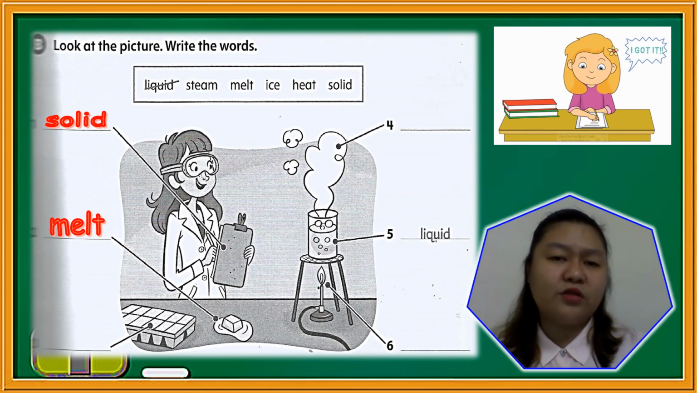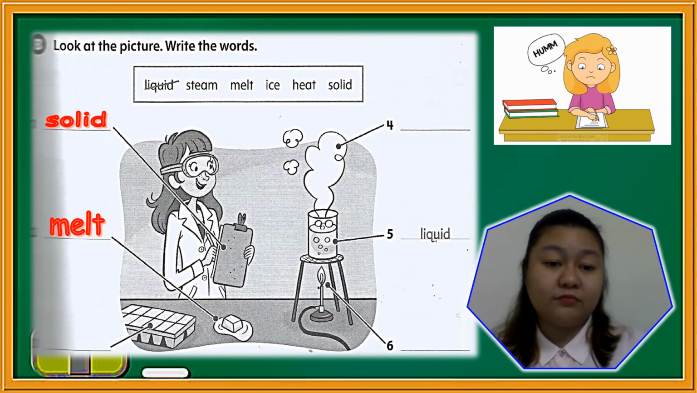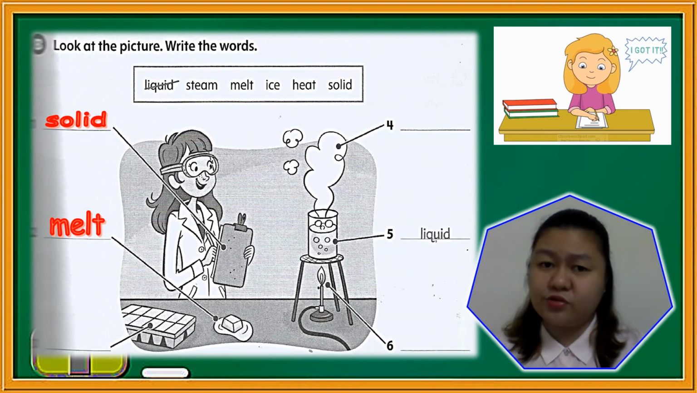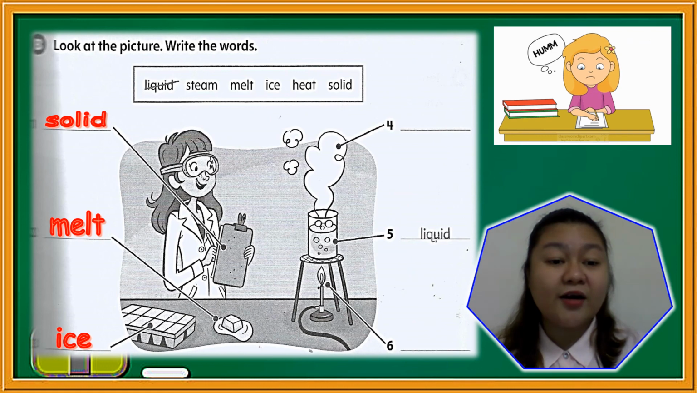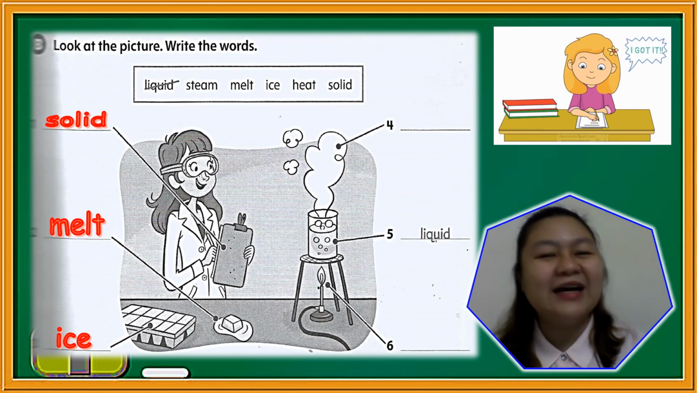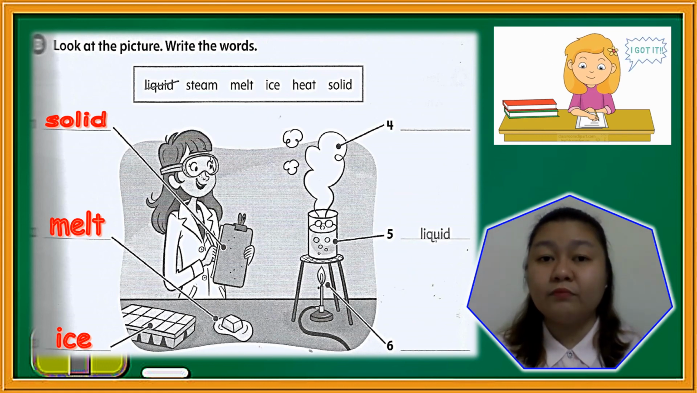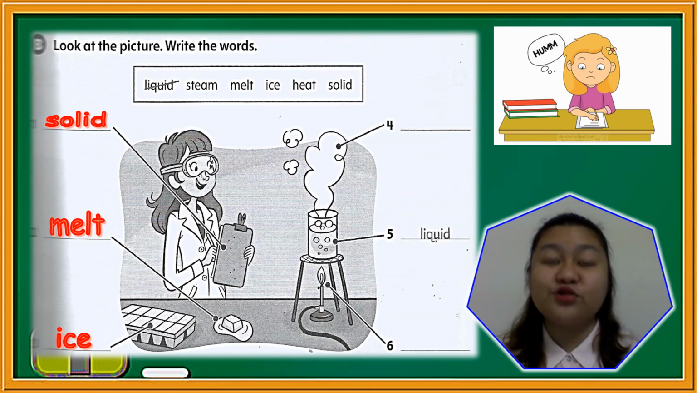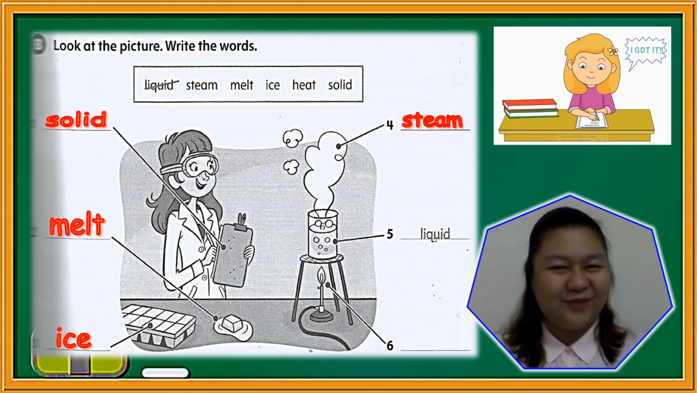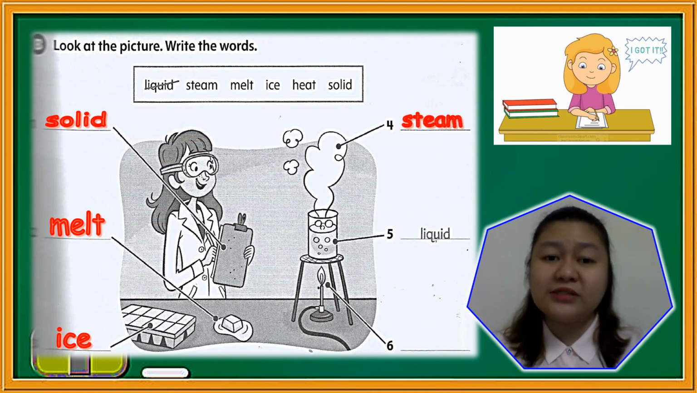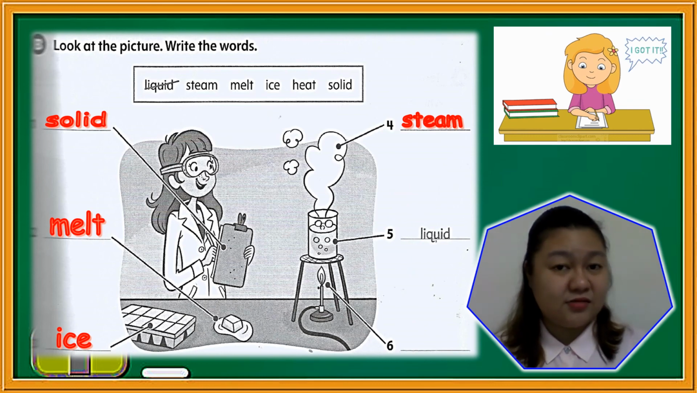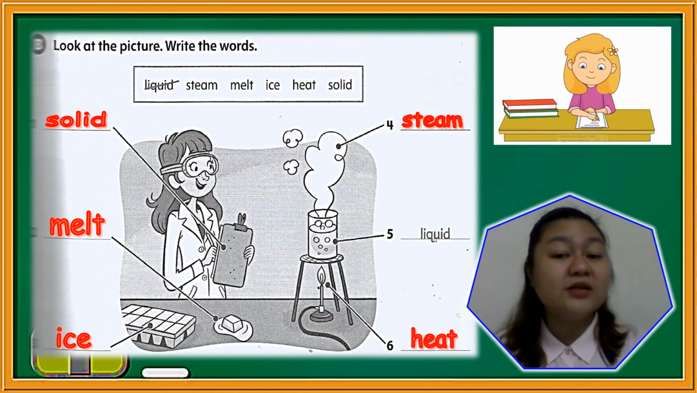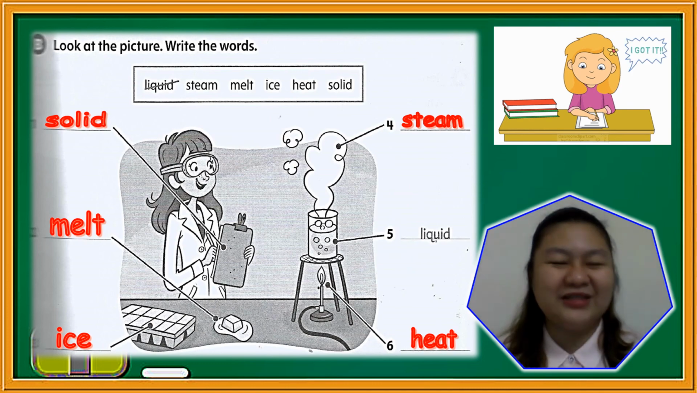How about number 3? Yes, what are those? Those are ice. Very good. How about number 4? What's the name of the smoke coming out from boiling water? It's called steam. Very good. How about number 6? What is that? It's called heat. Very good, Grade 2.